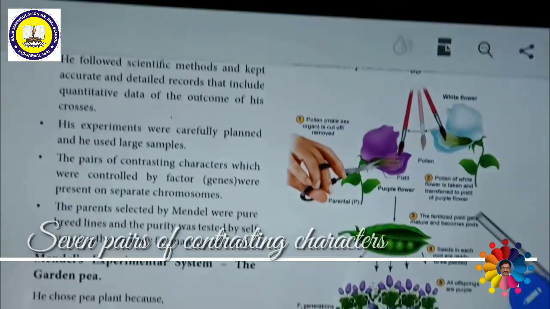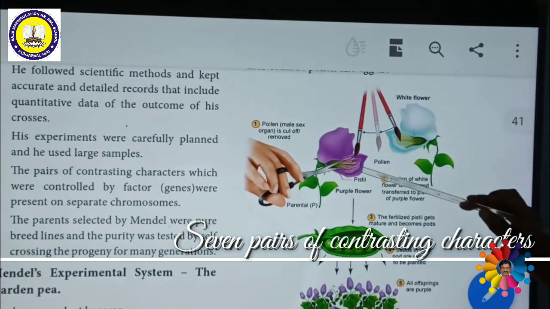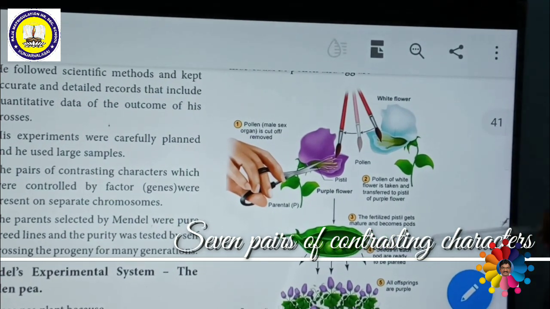I shall explain how he did the cross pollination in the Pisum sativum plant. We shall see it on the screen. Dear students, this is a pea plant which has 2 different contrasting flowers.